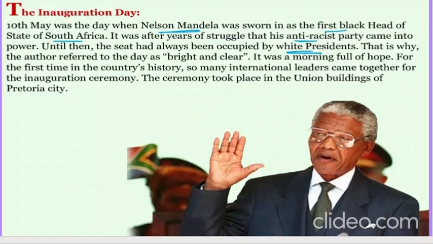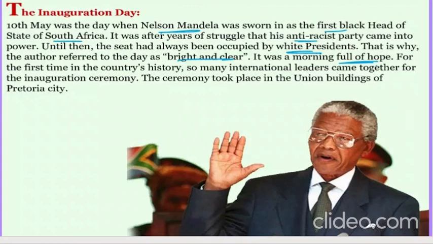Now, this is why the author referred to the day as bright and clear. In the story, the author mentions that this day was bright and clear because everyone was treated equally, and it was a morning full of hope. There was hope that there is someone who is taking initiative for the blacks also. There is someone who is standing as a representative for the dark skinned people also, unlike the whites who used to treat them